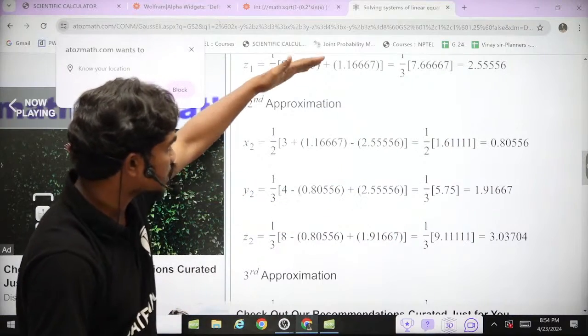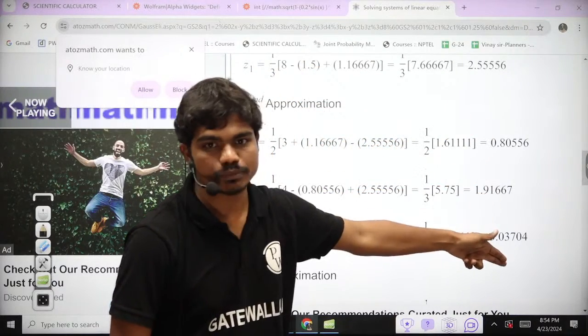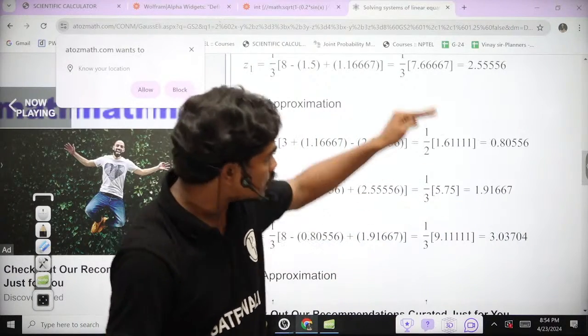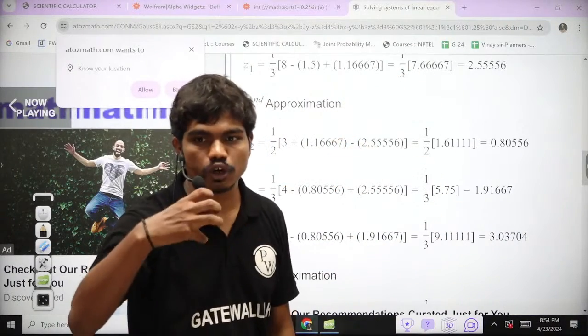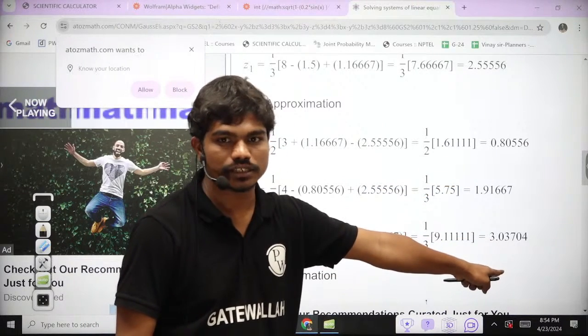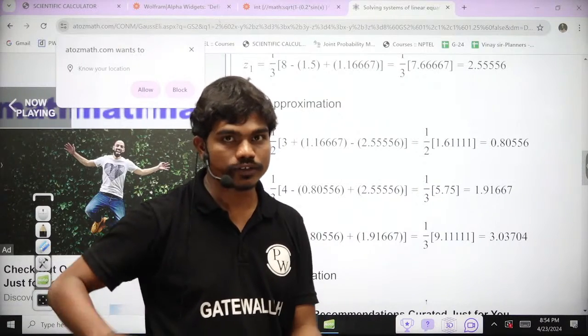If you use x1, y1, z1 and calculate x2, y2, z2, these would be the values: 0.8, 1.9, 3.03. You can observe one thing. Our actual roots are 1, 2, 3 for this system. As you perform these iterations, since it's a diagonally dominant system, this value is approaching 1, this value is approaching 2, and this value is approaching 3. Can you find this? Correct? Because we know the actual roots, we are comparing.